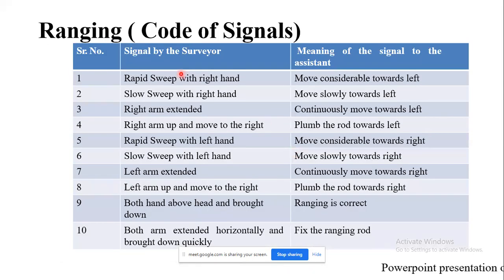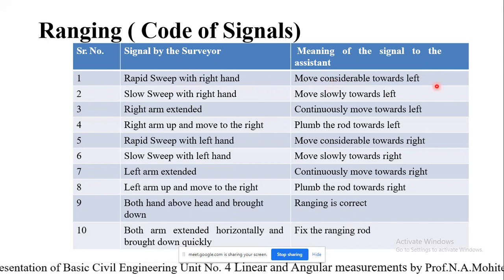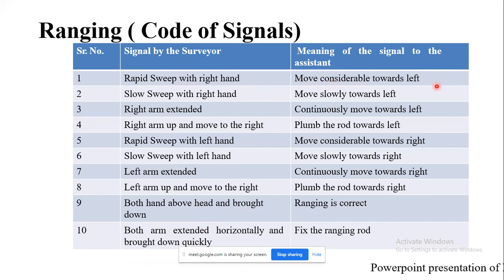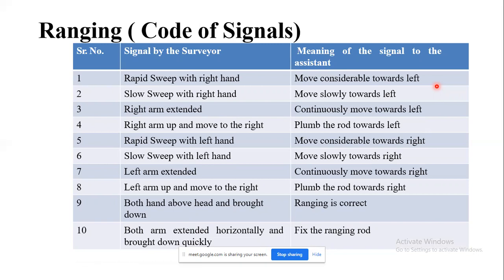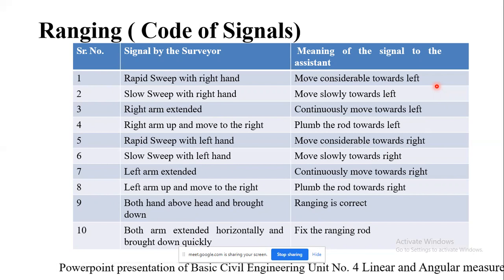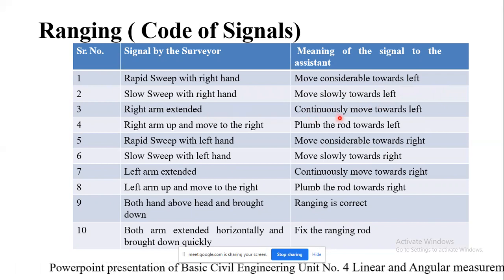Okay, so you can see the signal given by the surveyor is rapid sweep with right hand. So what is the meaning of that? Move considerably towards left. When the person is on the left hand side, the surveyor will move his right hand, so that the assistant who is holding the ranging rod will move in the left hand direction and come in a straight line. So slow sweep with right hand means slowly you are supposed to move towards the left. Then right arm extended means continuously move towards left.